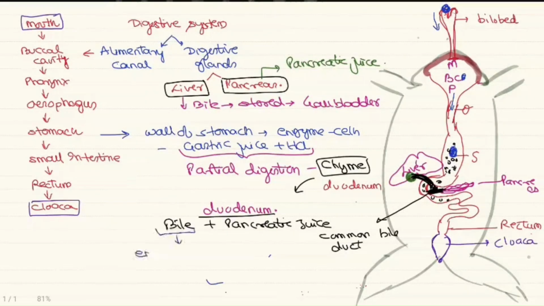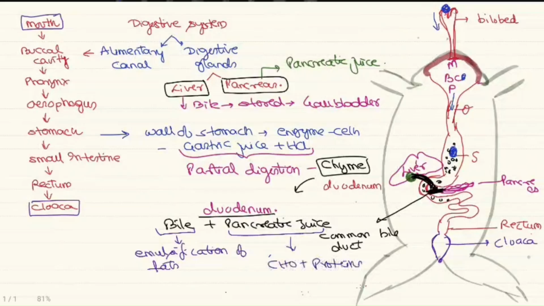Bile is responsible for emulsification of fats. That is, this is the first step in the digestion of the fats. This will make the fat soluble for better type of digestion. On the other hand, the pancreas consists of different type of enzymes which help in digestion of both carbohydrates and proteins. The step-by-step digestion starts in the duodenum, and as the chyme moves into the small intestine, the digestion is completed.